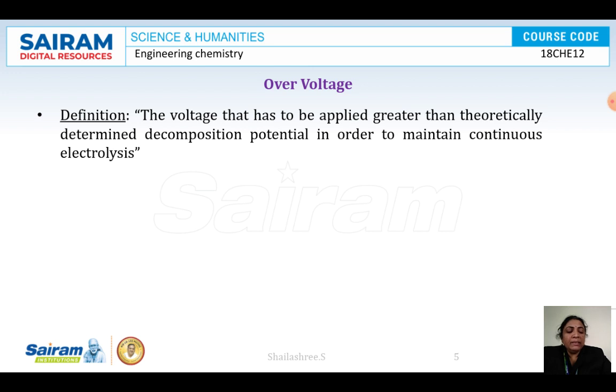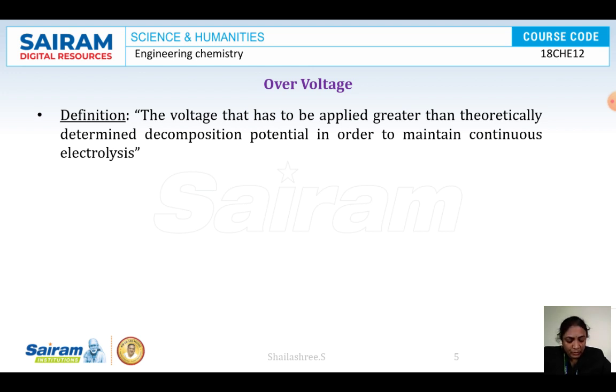So you are applying excess voltage over the theoretical decomposition potential, which is referred to as overvoltage. The overvoltage is the experimental decomposition potential minus the theoretical decomposition potential.